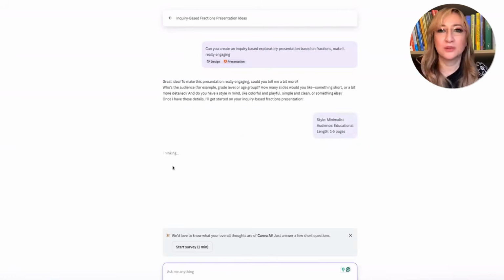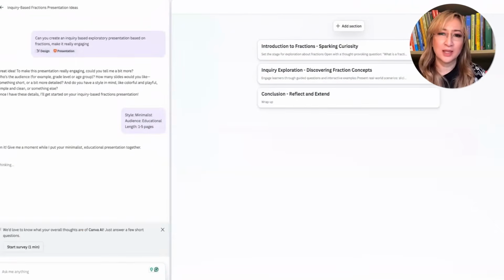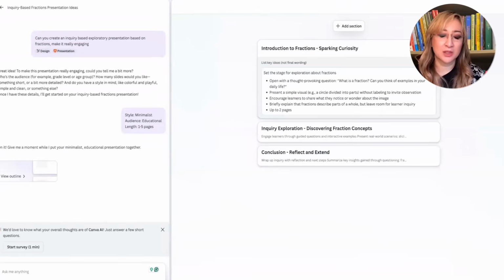Okay, submit. So remember, we've got a lot of presentation tools, and it's not about creating the presentation that's important. It's how you use the presentation. So I'm trying to create an inquiry-based, more exploratory presentation. So let's see. Introduction to fractions, sparking curiosity. It says set the stage for exploration, open with a thought-provoking question. What is a fraction? Can you think of examples? Okay, and then inquiry, exploration, discovering fraction concepts, and then conclusion. Okay, that's not very much, but I did say minimalistic, didn't I, in 1 to 3 pages.